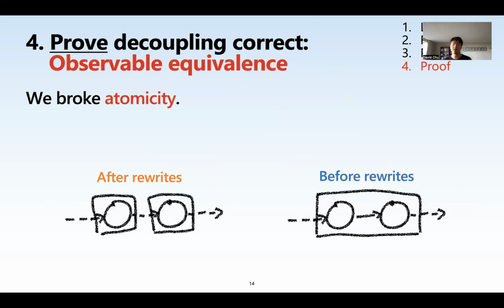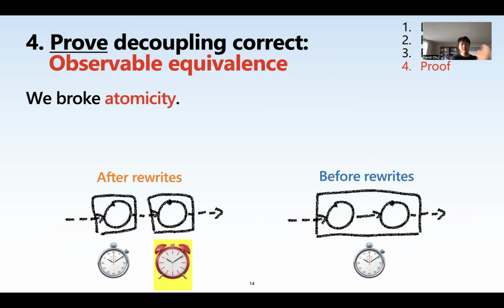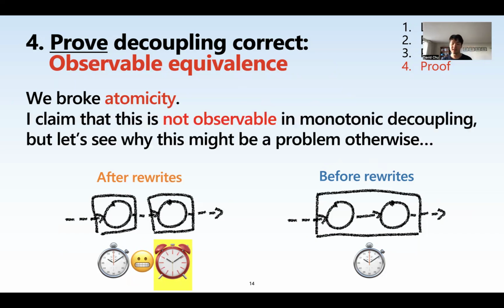We broke atomicity. So if you think about it, when a message arrived in the original protocol, it must have been processed at one moment in time. This is no longer true. So when a message arrives at the new protocol, it's processed at the same moment in the first node, but at a different moment in time in the second because of this extra message passing we added. And that's a problem because now something might sneak in between, right? So I claim this is not a problem for a monotonic decoupling. You can't observe this. But let's take a look at an example where this might be observable, okay?